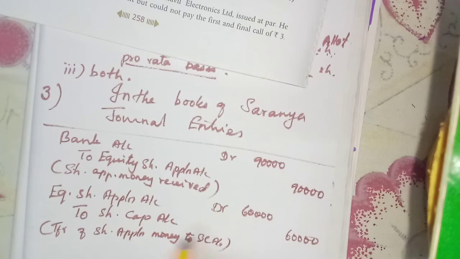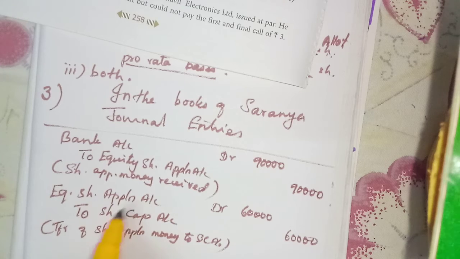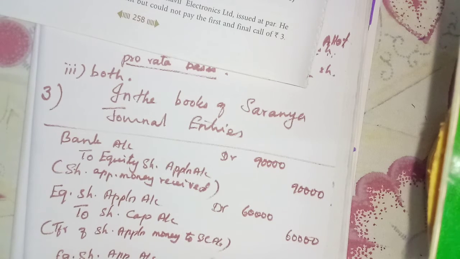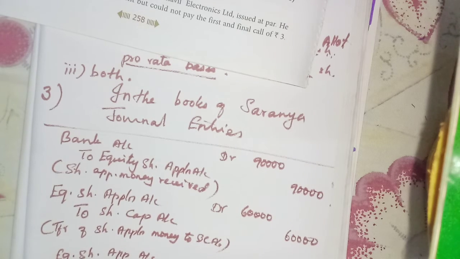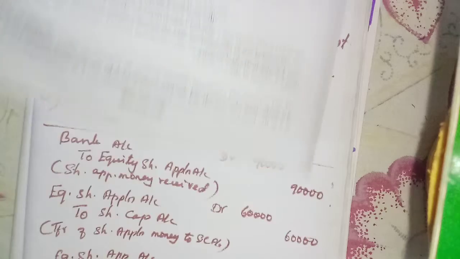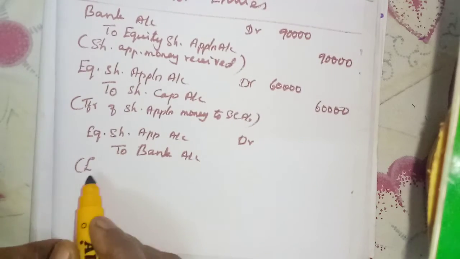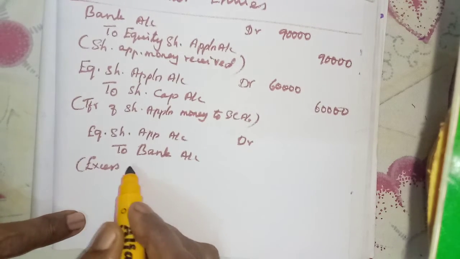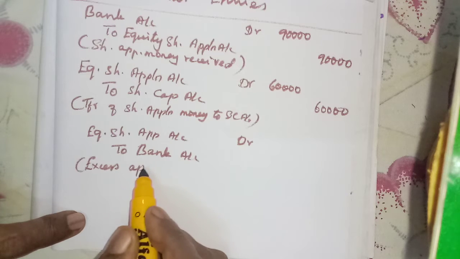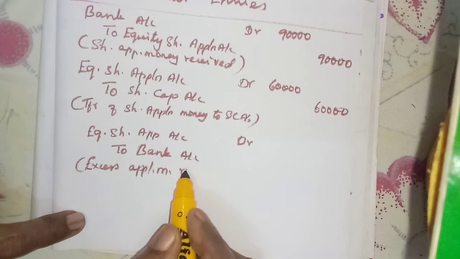The remaining 30,000 we have refunded. So again debit equity share application account to bank account, excess application money refunded.